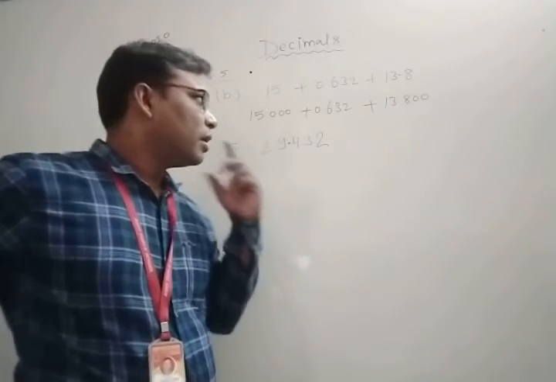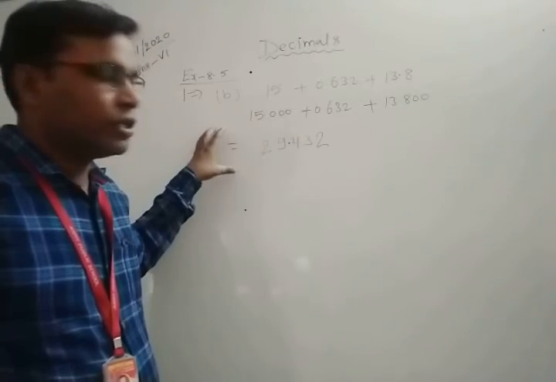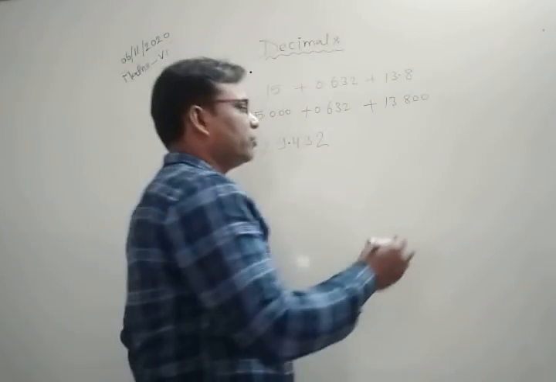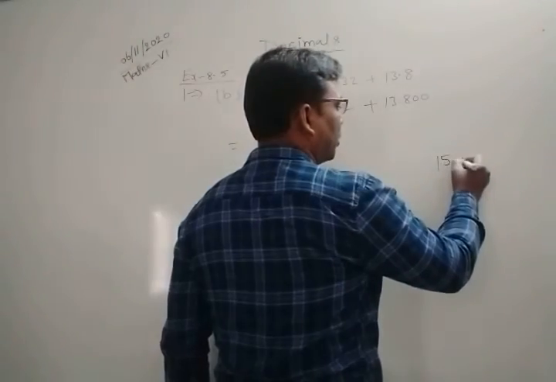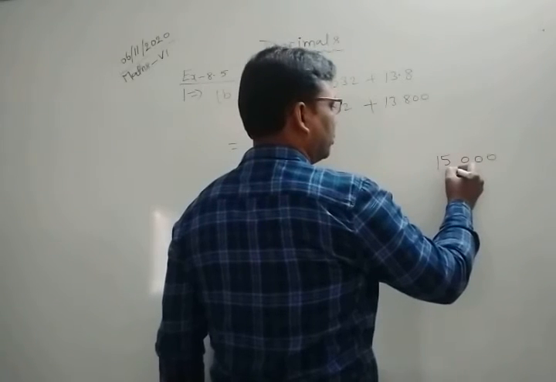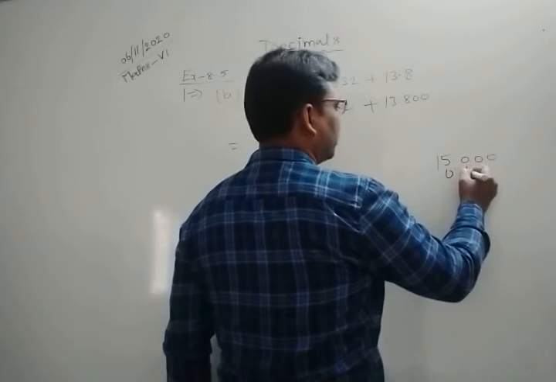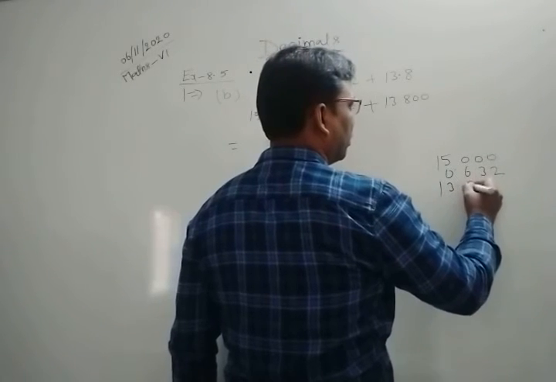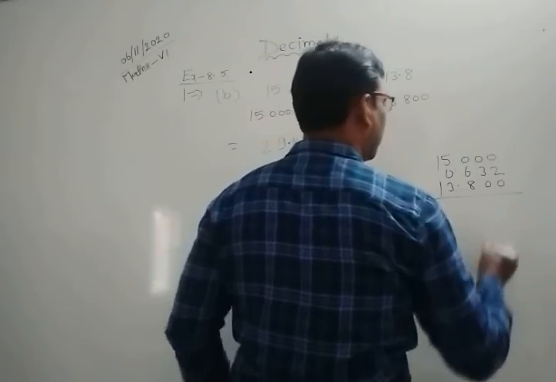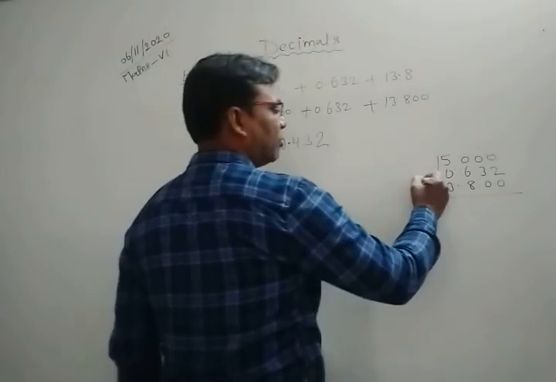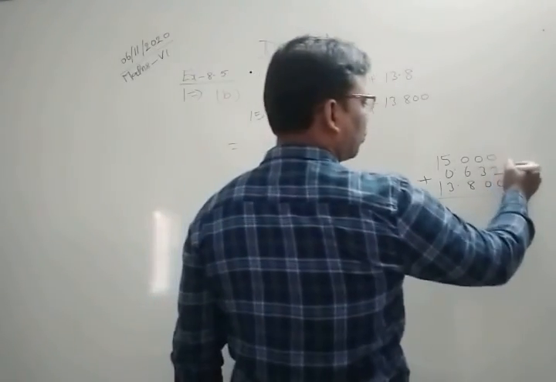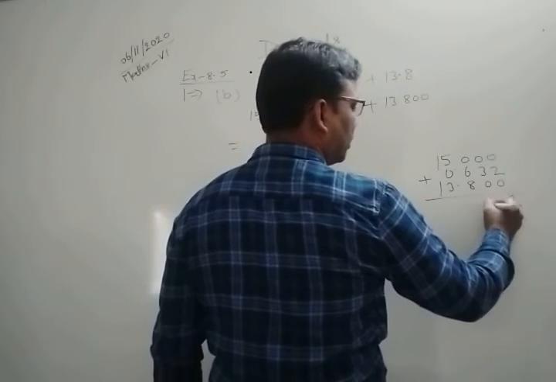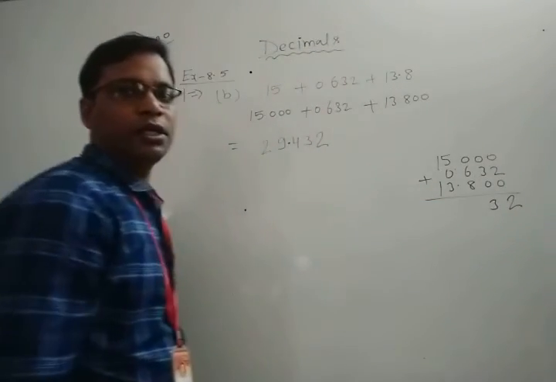Okay. Now, this is the horizontal method. If you apply the vertical method to sum them, you can also do it. So for this you can write 15.000 and 0.632 and 13.800. Clear? So if you add them, then you obtain 0 plus 2 plus 0 is equal to 2. 0 plus 3 plus 0 is equal to again 3. 6 plus 8 is 14.